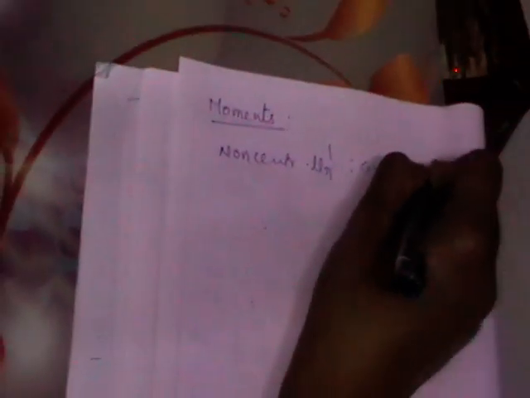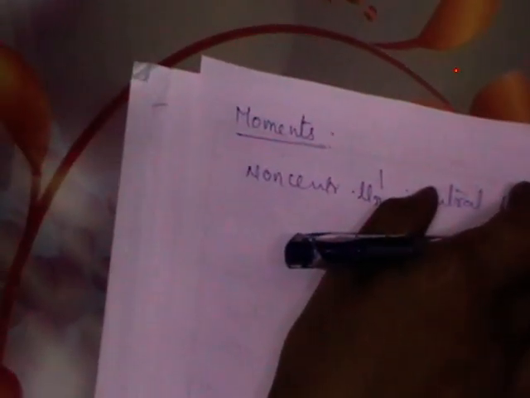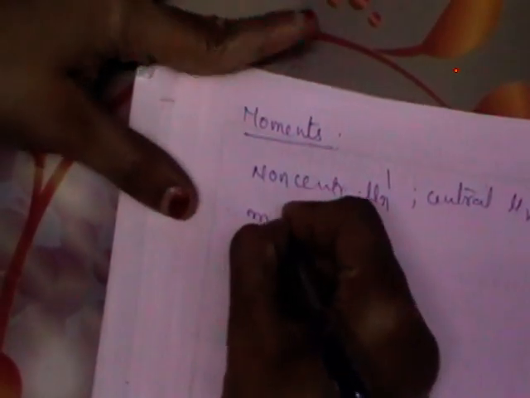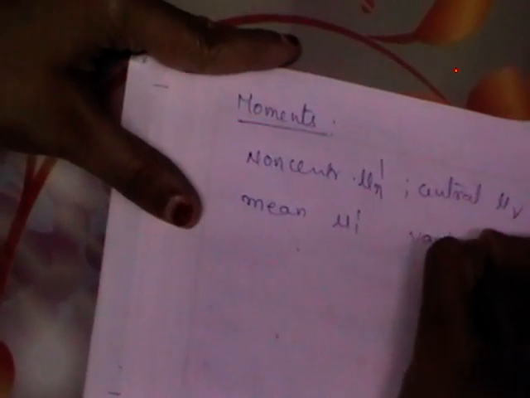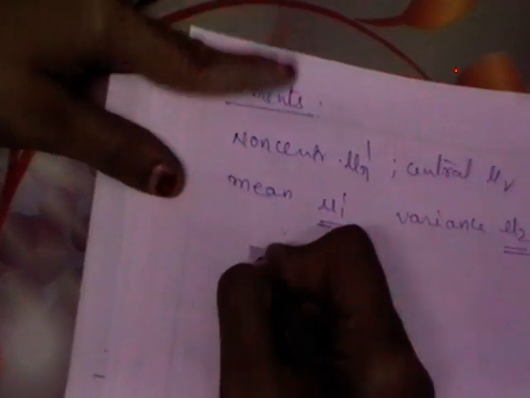Non-central moments are nothing but mu r dash, and central moments are nothing but mu r. So what is mean? Mean we indicate with mu1 dash, variance we write with mu2. So this is central moment, this is non-central moment.